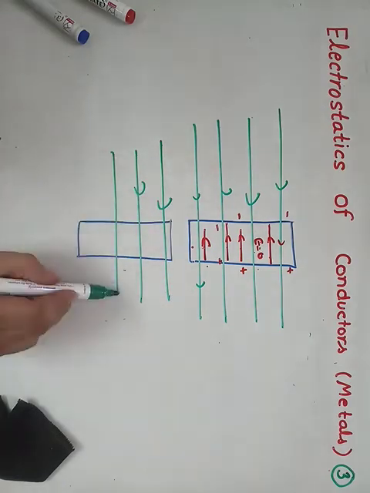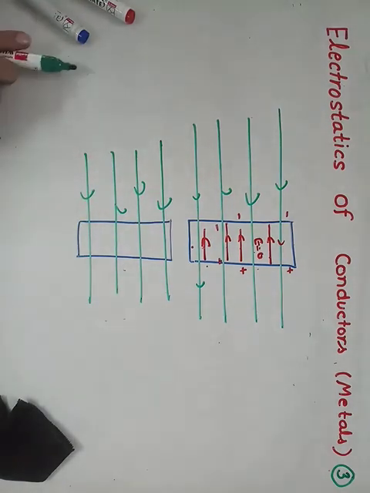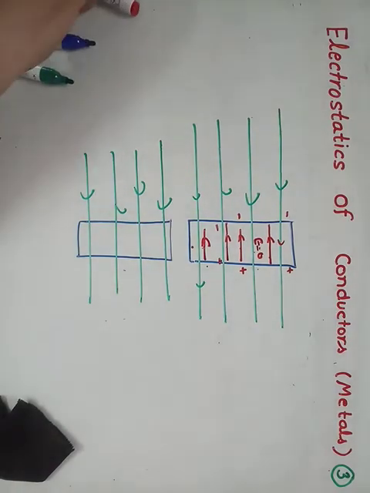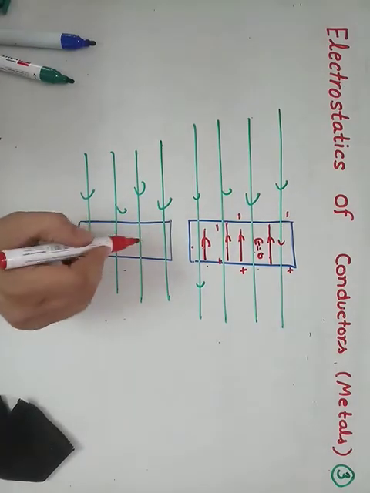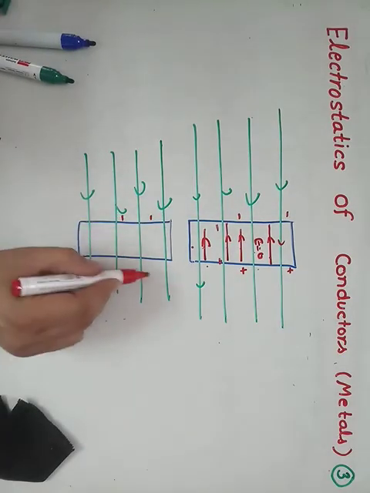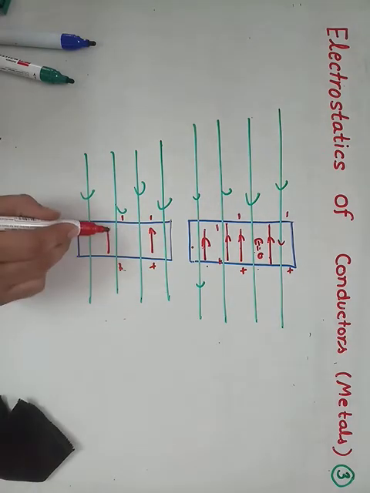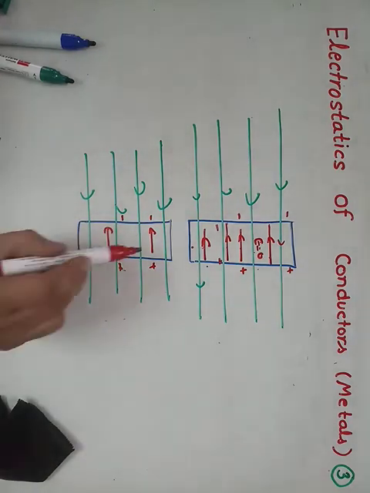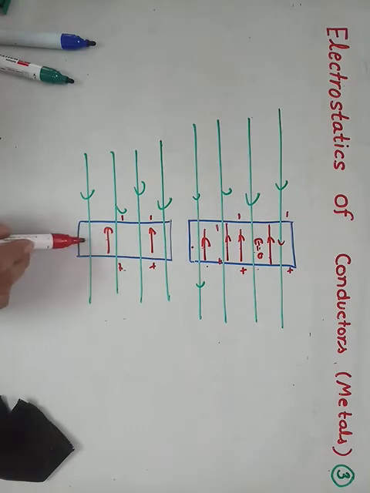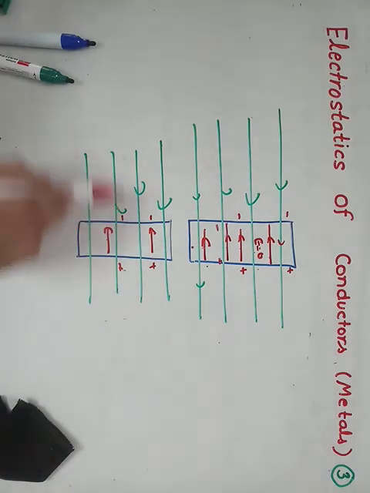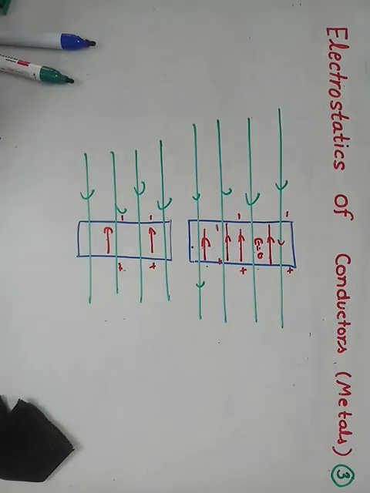But inside it, since the number of charges here is less, only 2 negatives, suppose 2 positive, the field inside is like this. These two will cancel out, and 2 field lines still remain inside the body. Therefore, it shows a net field.